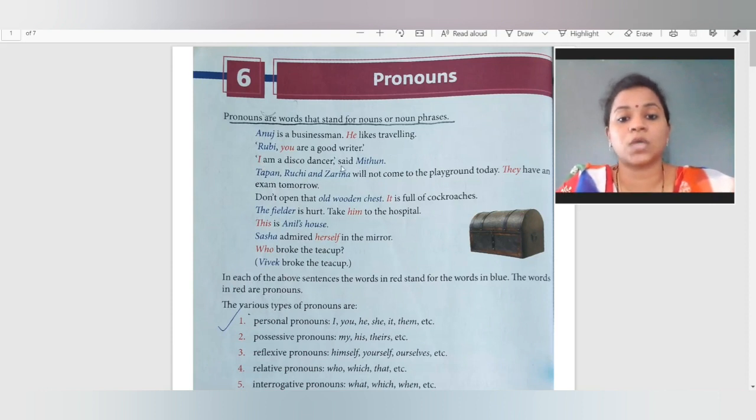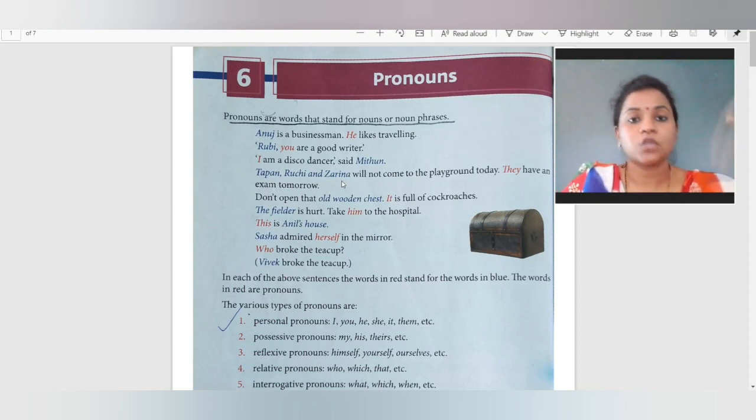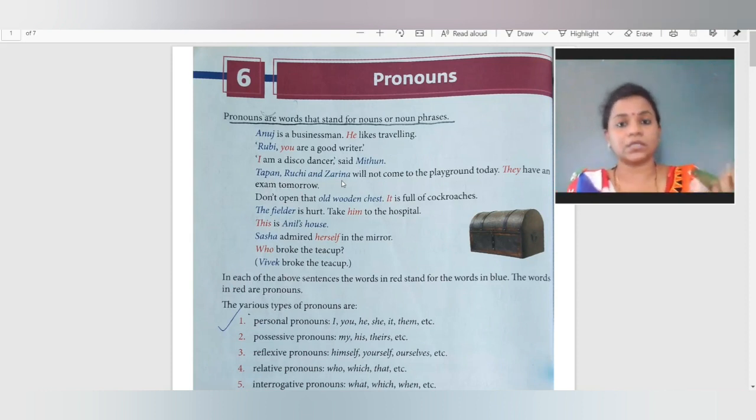I am a disco dancer, said Mithun. Tapan, Ruchi and Zarina will not come to the playground today. They have an exam tomorrow. So Tapan, Ruchi and Zarina, there are three names. So it becomes more than one person. If there is one person, one girl or one boy, at that time we say he, she, it, or it is a thing. But when it is more than one, we will indicate it as they.